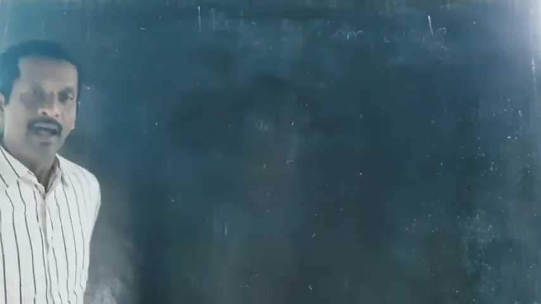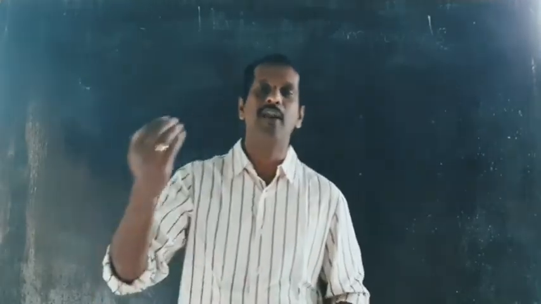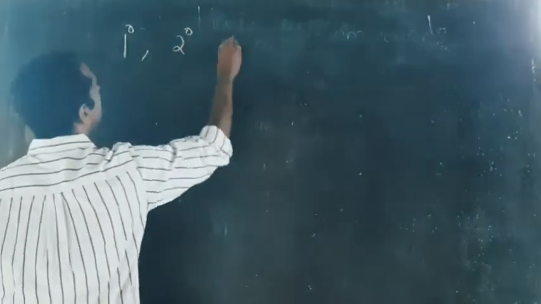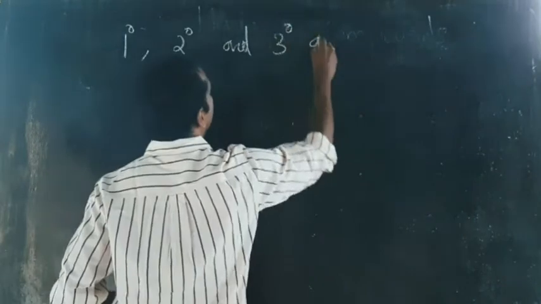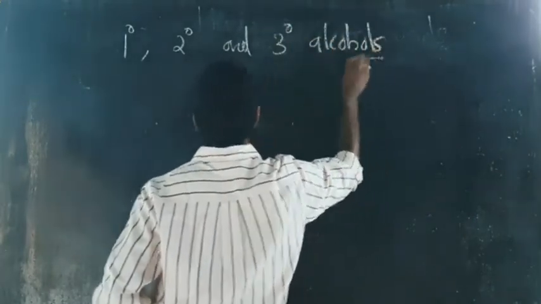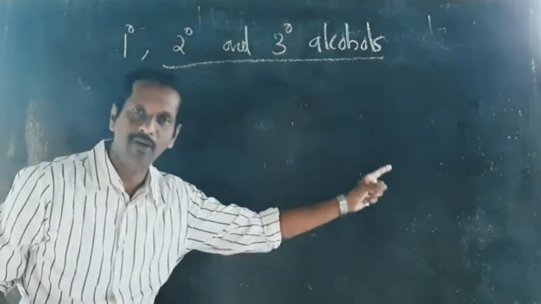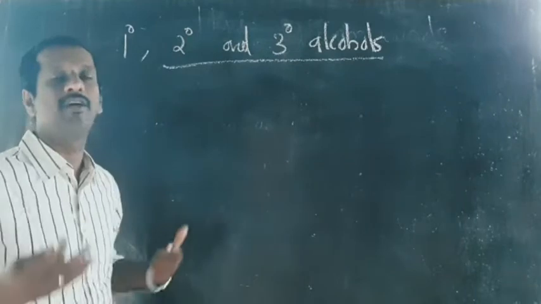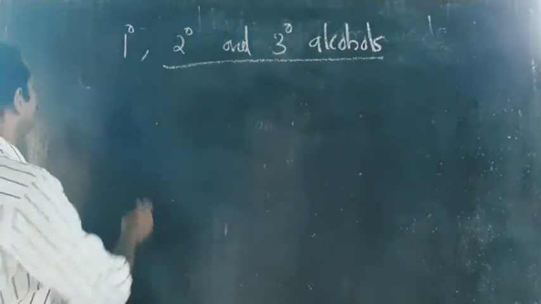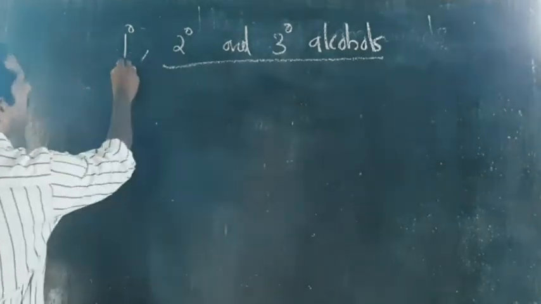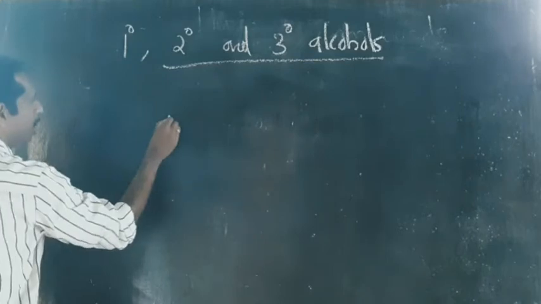Now next is, as we have studied in the case of haloalkanes, alkyl halides, similarly here alcohols are also classified into primary alcohols, secondary alcohols, and tertiary alcohols. Another classification: primary, secondary, and tertiary alcohols. As we have discussed in the case of alkyl halides, primary alcohol means the OH group is attached to a primary carbon atom.